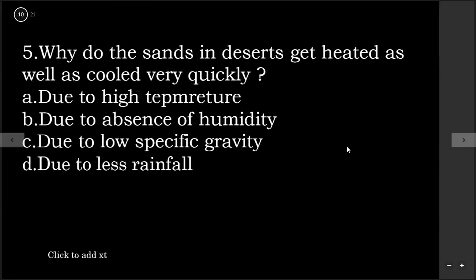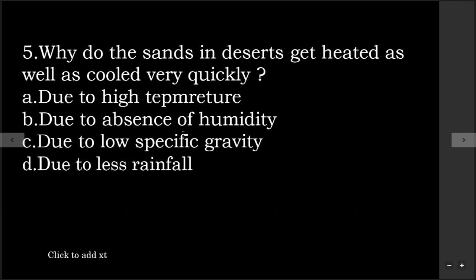Okay, next, why do the sands in deserts get heated as well as cooled very quickly? So if you notice, the sands in deserts get very hot very early, and also get cooled very quickly. So what is the reason for this?